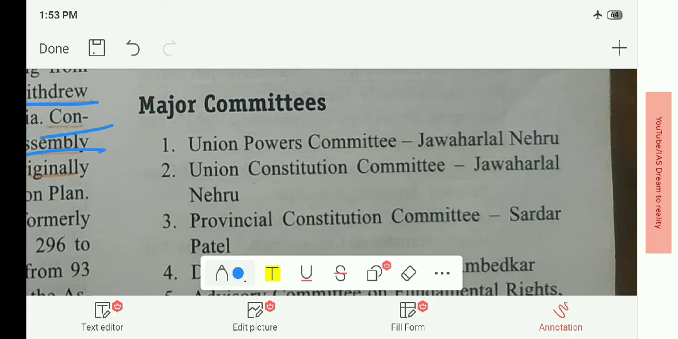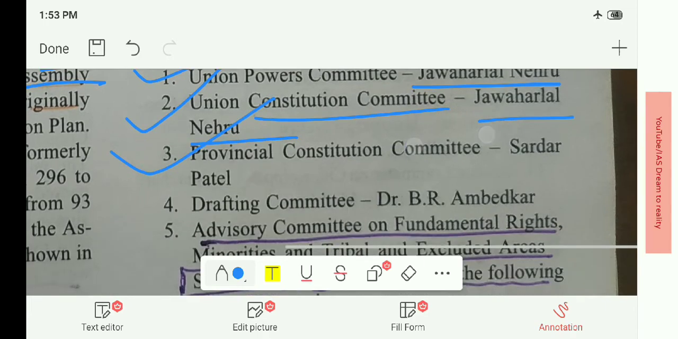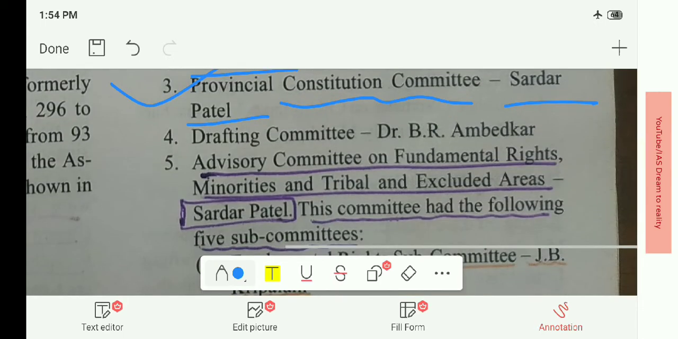You should remember completely the eight major committees and their heads, who were the presiding heads of the committees. Union Powers Committee was headed by Jawaharlal Nehru. Union Constitution Committee was headed by Jawaharlal Nehru, whereas Provincial Constitution Committee was headed by Sardar Vallabhbhai Patel.